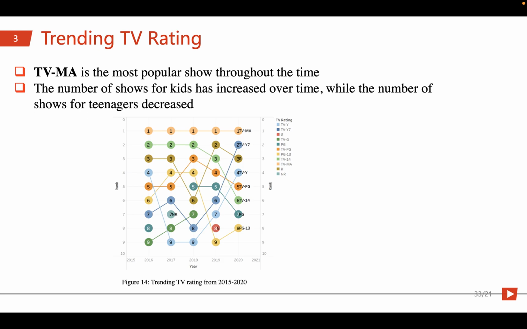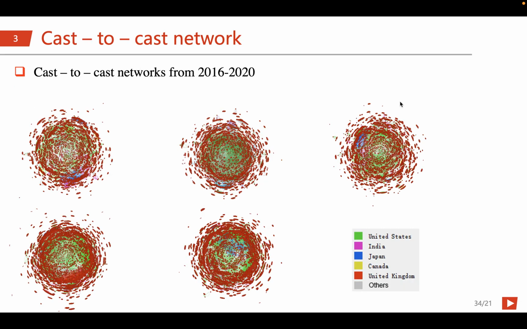So now let's take a look at the trending TV rating. TVMA is the most popular rating throughout the time, and the number of shows for kids has increased over time. You can see here, and the shows for teenagers decrease.